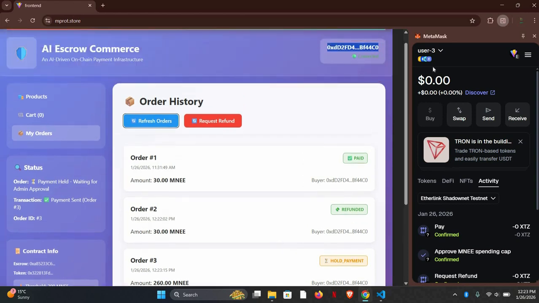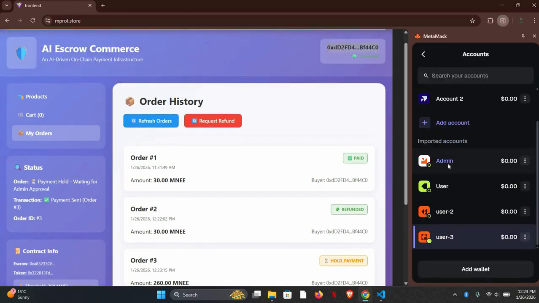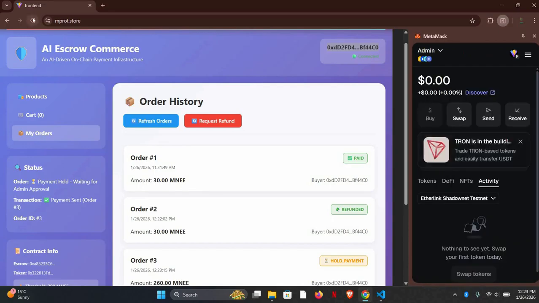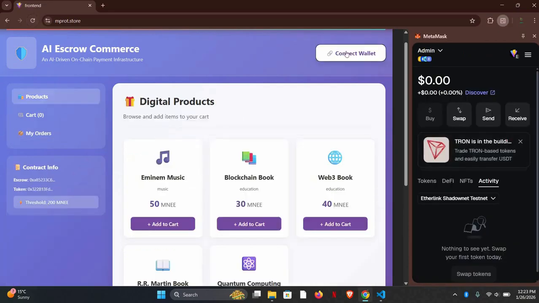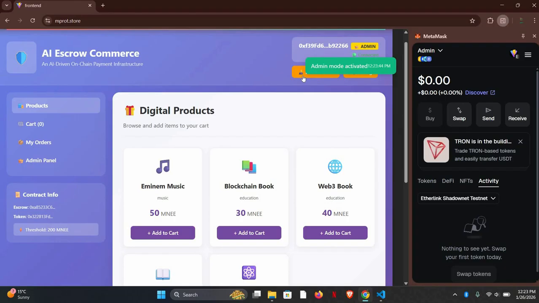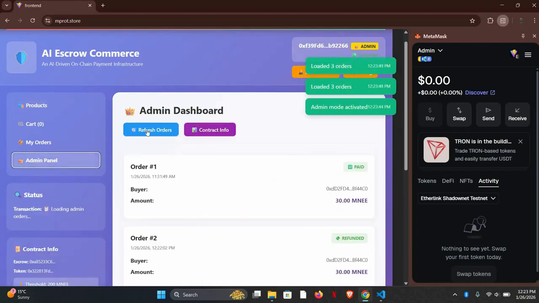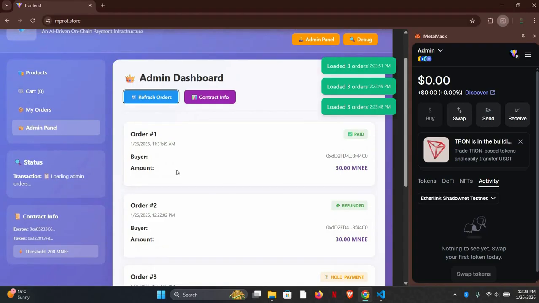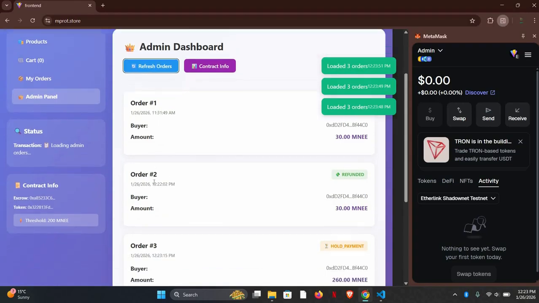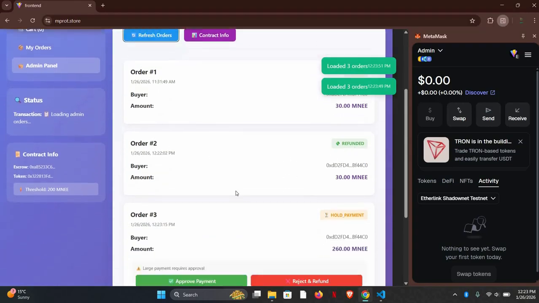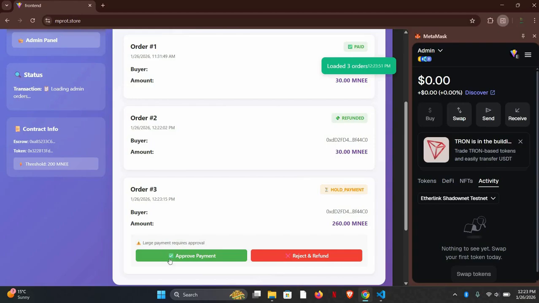Now let me switch my user account to admin account. Admin, refresh the page, connect wallet, connected. Now admin panel, refresh the order. So here it is. You can see order 1, and order 2 is already refunded. Now order 3, let me approve this payment.